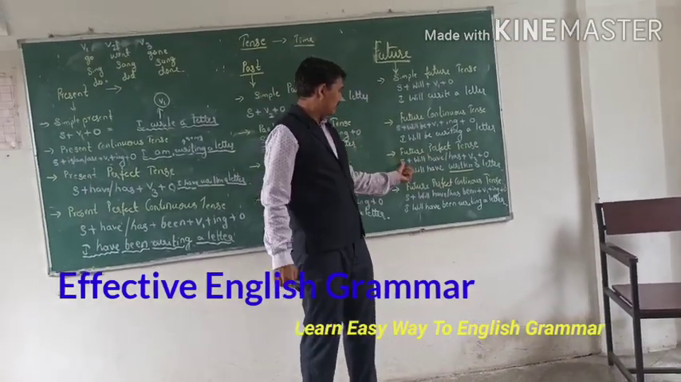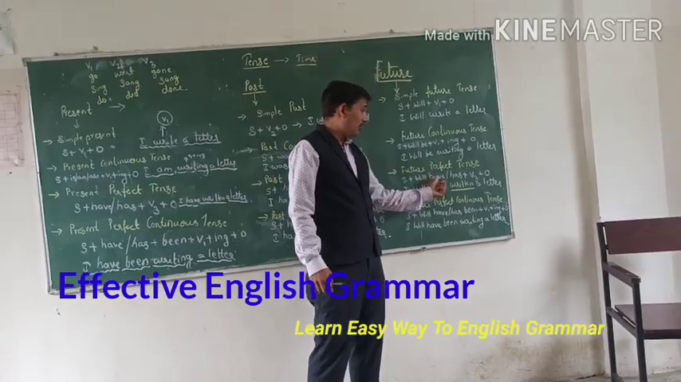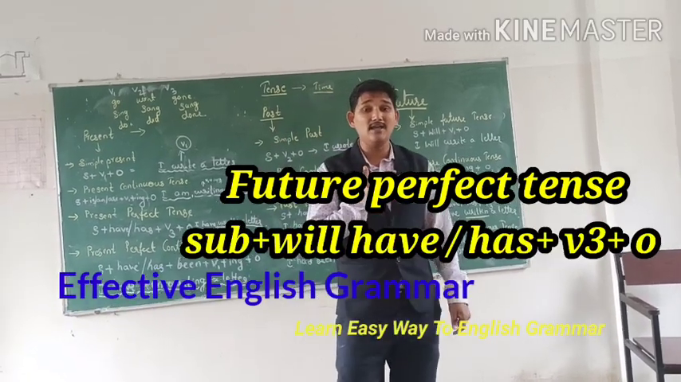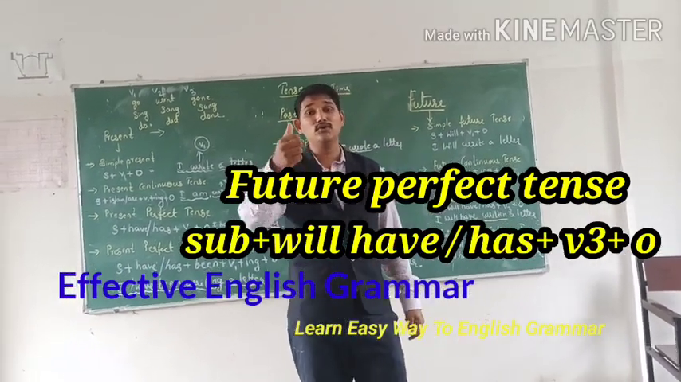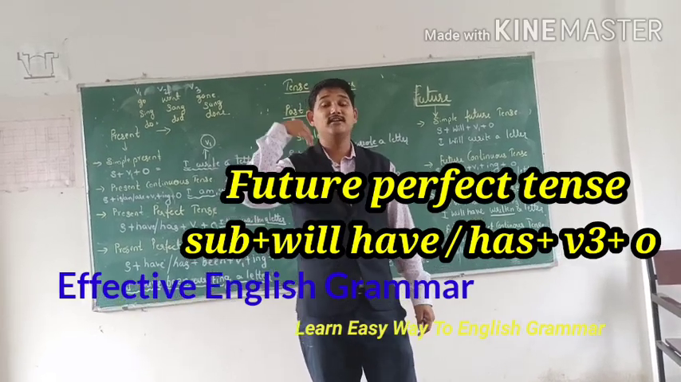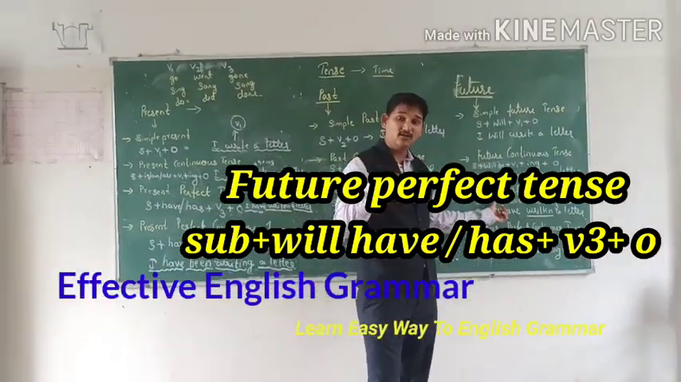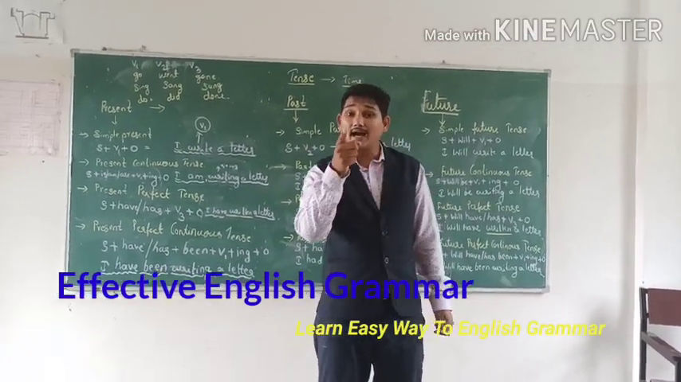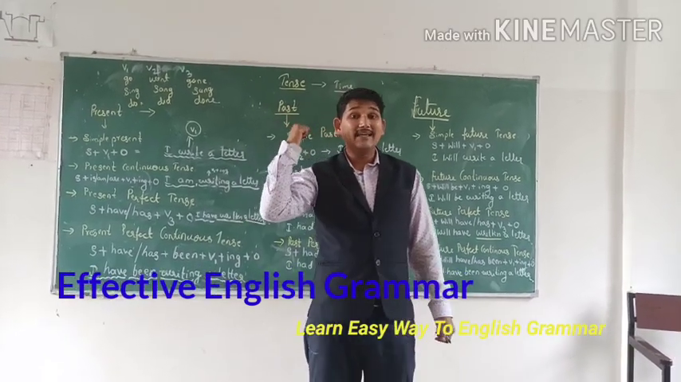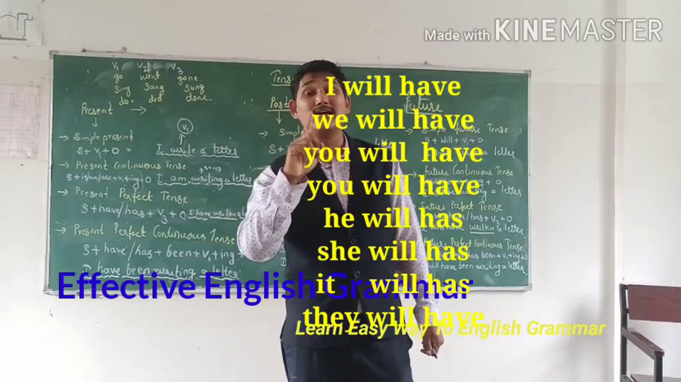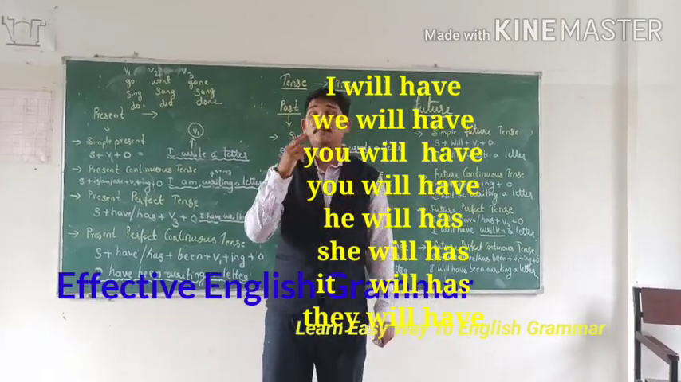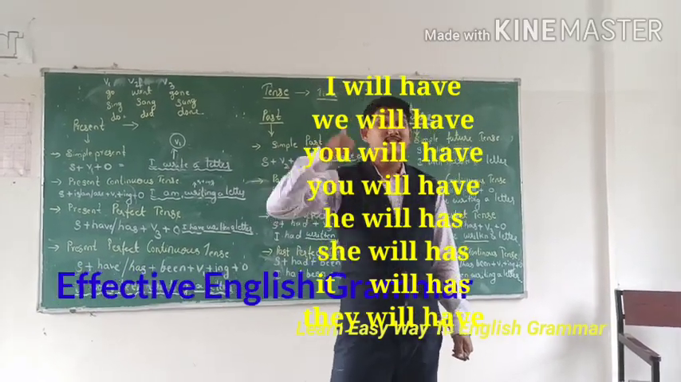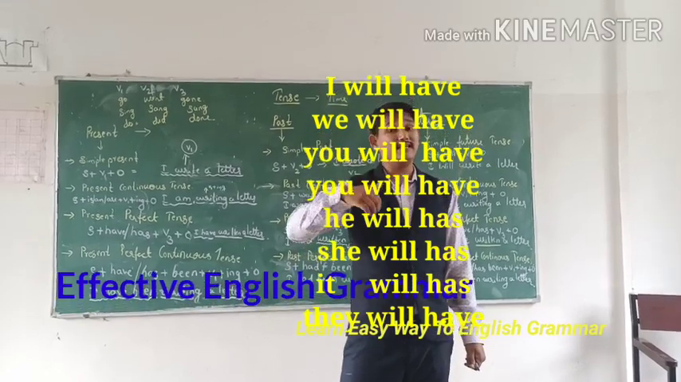Future perfect is subject plus will have. Will have or has we are using. When we are using have, go to the pronouns again: I, we, you, he, she, it, they. So I will have, we will have, you will have. He will has, not use the have, because it's a third person. So that's why he will has, she will has.